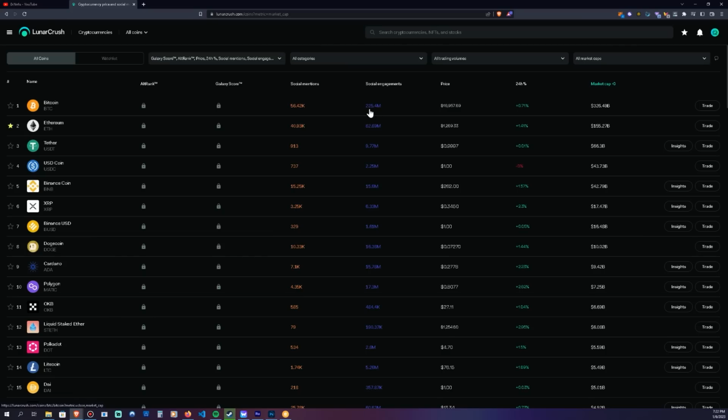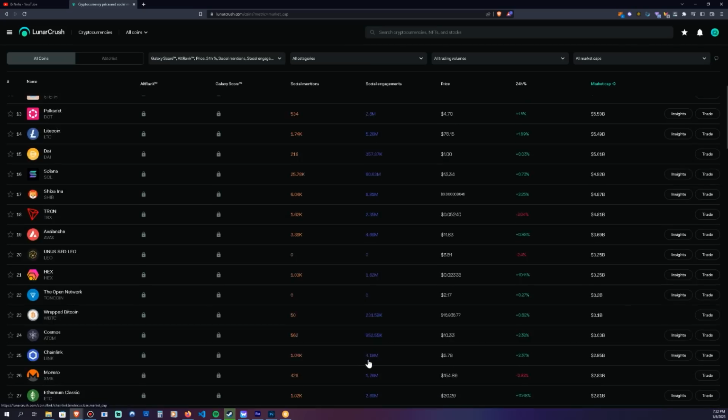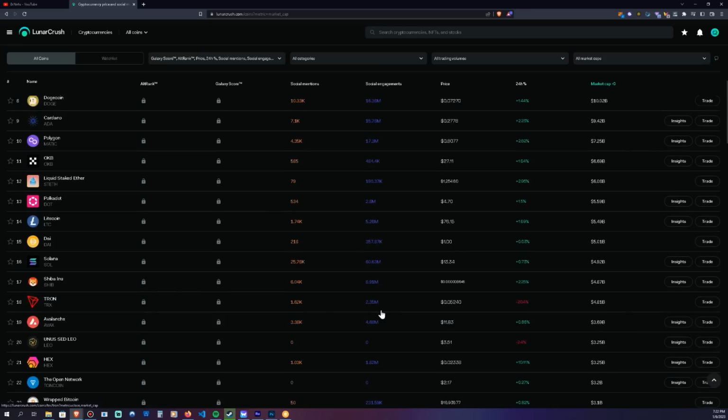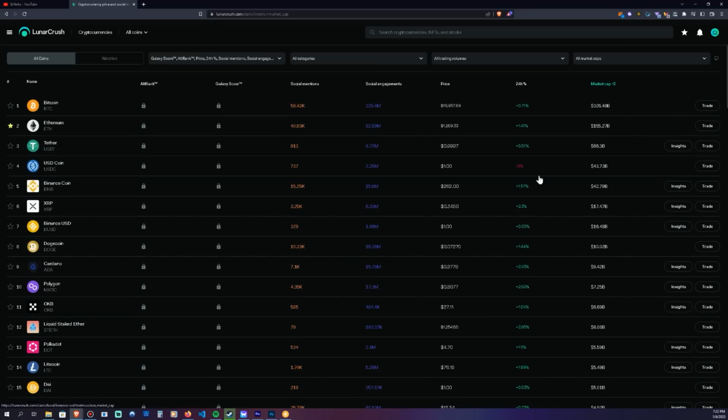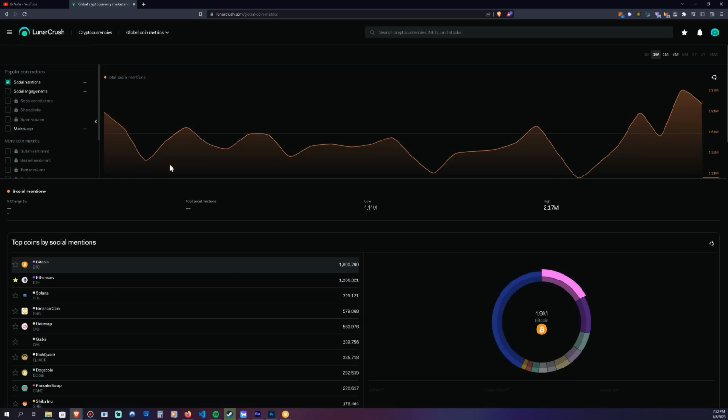For social engagements, you've got 225 million engagements. This would include your likes and retweets for Bitcoin-related topics. Dogecoin has like 16 million. Binance USD only has 1.6 million. This coin called Liquid Staked Ether only got 190,000, which is still a lot. It just goes to show you, there are certain coins where you can't see what they have or how many they have. That doesn't make them a bad coin. It just means that not too many people are talking about it, or they're not tracking it, or they just haven't registered the coin.